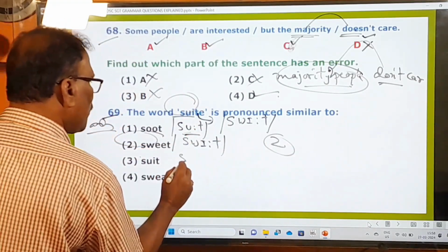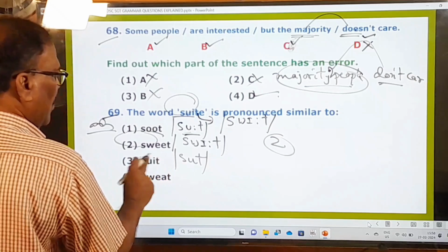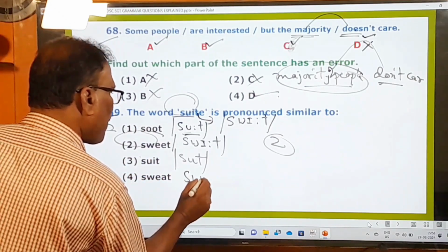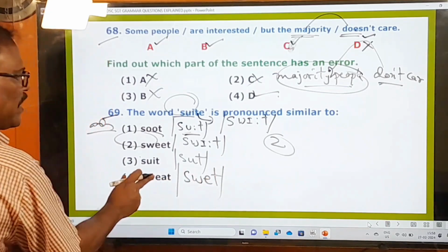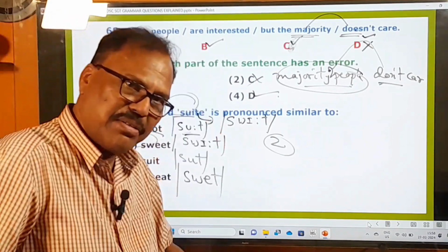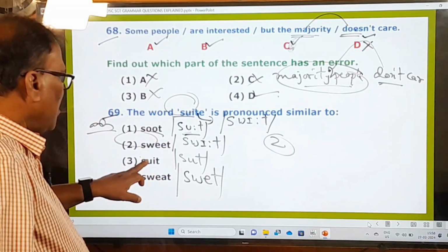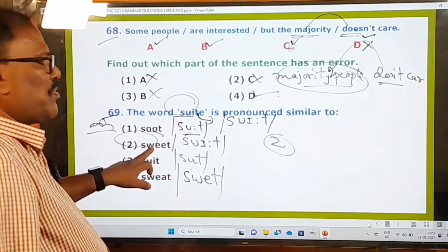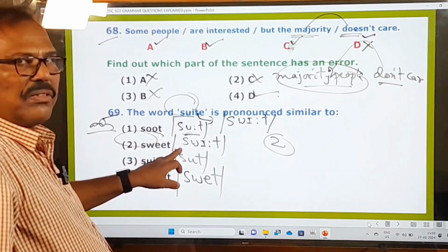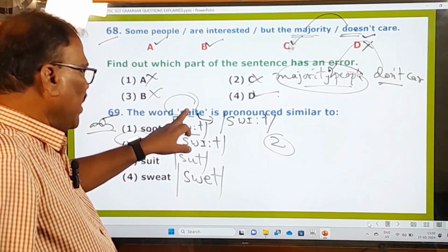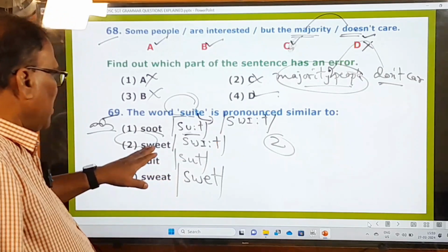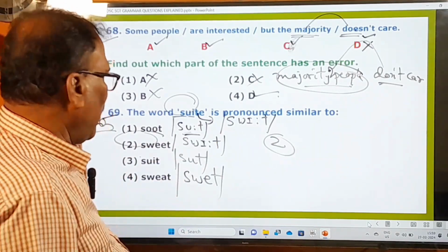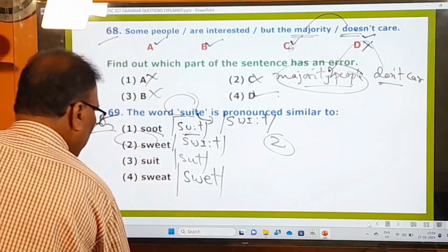And here, soot. Soot means ash. Sweat means perspiration. Sweat, soot, sweet, suit. The sound of suite is similar to the sound of sweet. Sweet is different from suite. The sweet is nothing but the sweet meats, which we eat at Diwali and other festivals. Right. Now let's move on to the next question.